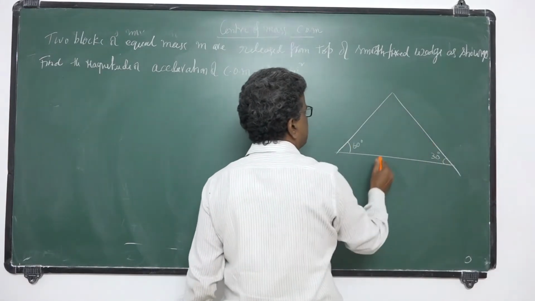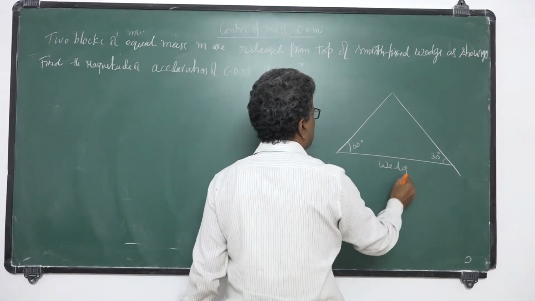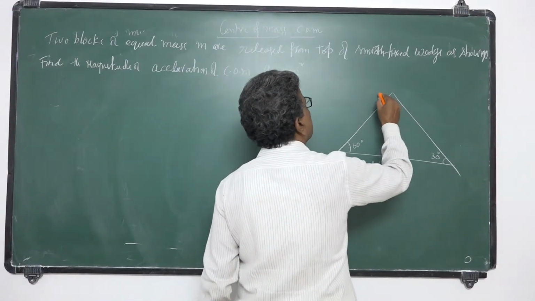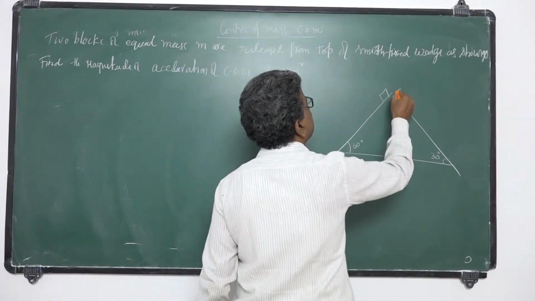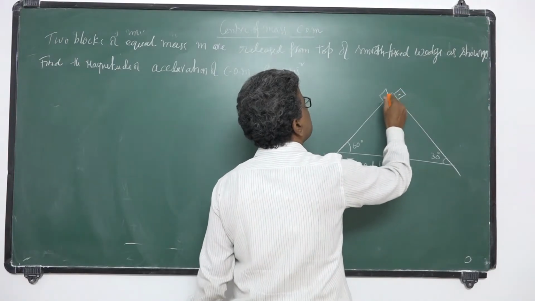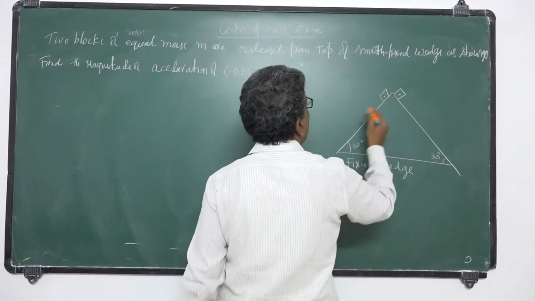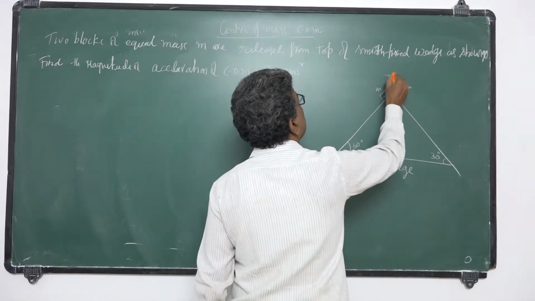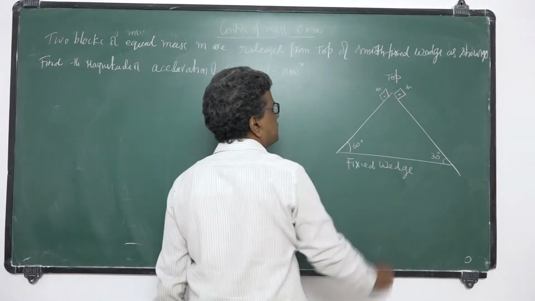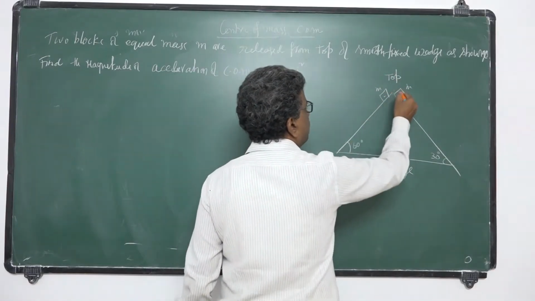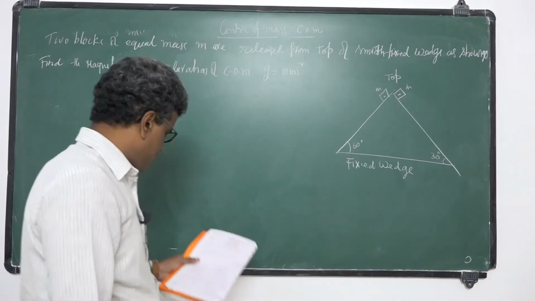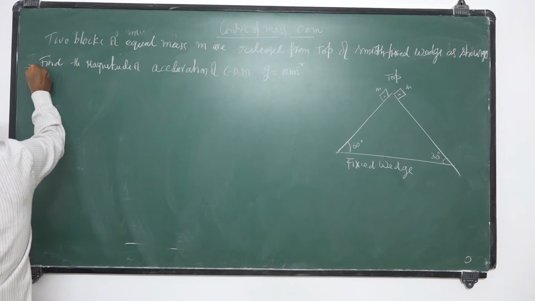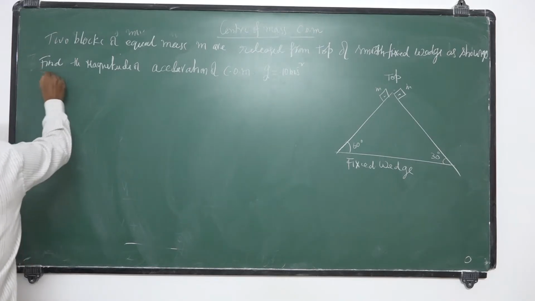This is a fixed wedge. Two blocks of equal masses, let them be M and M, are released from the top of the wedge. This is a smooth wedge. Find the magnitude of acceleration of center of mass.